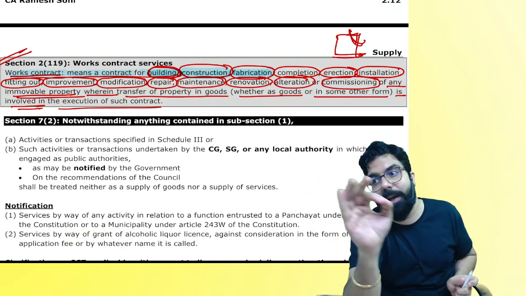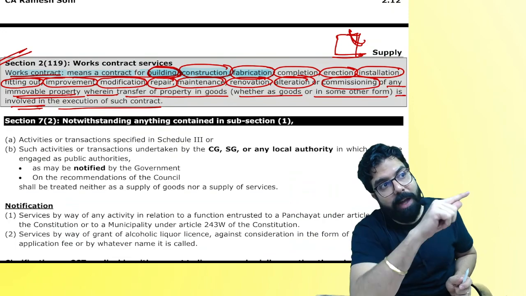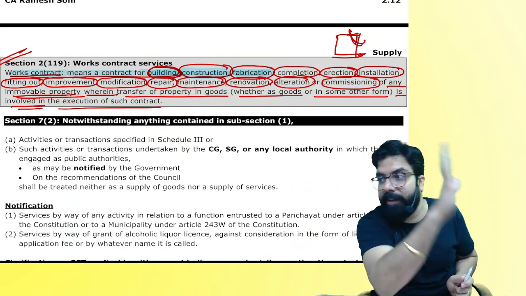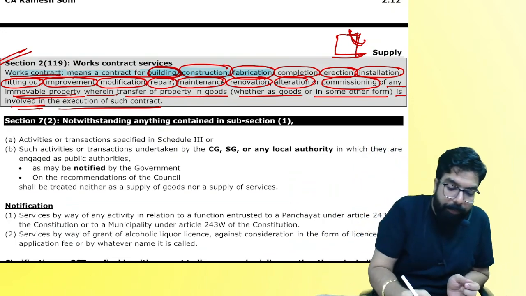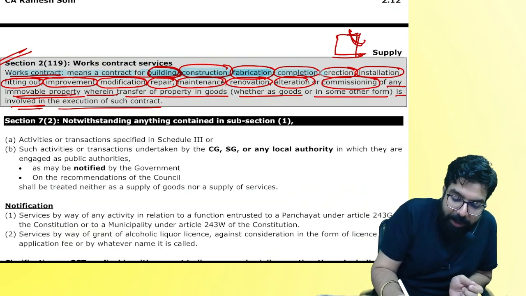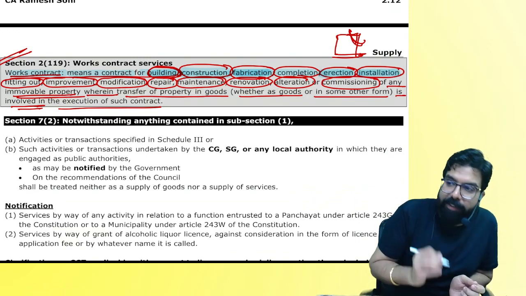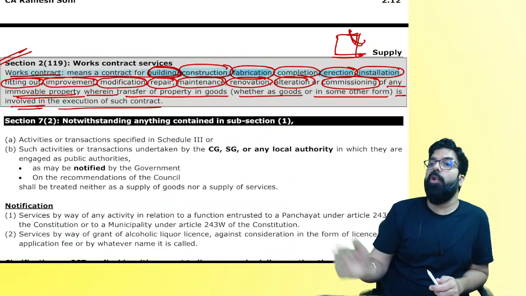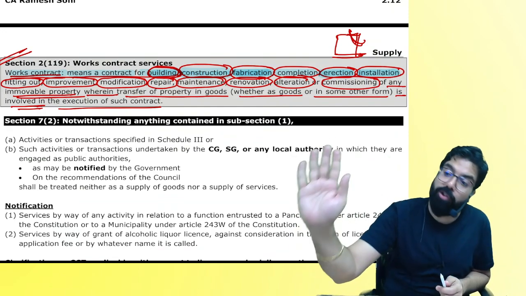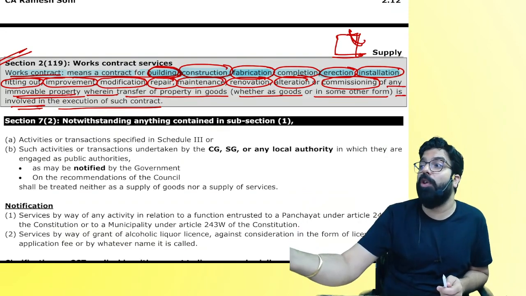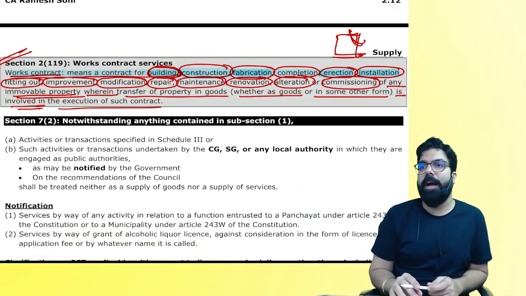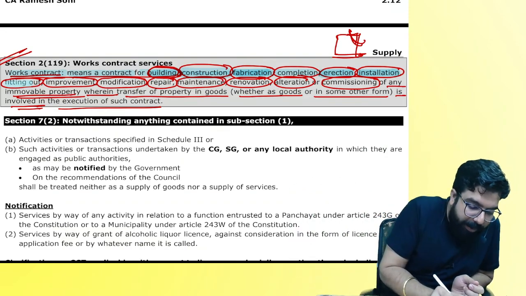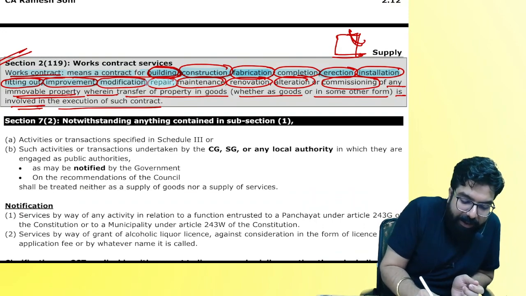I told you, only get the iron rod. You put the iron rod with your labor and fix it to the building. Remember, fabrication, completion, erection, any installation: if you do it for me, I told you, you only get the lift, you only get the laborers and install the lift for me. You are giving me a works contract service. Are we clear, everyone?